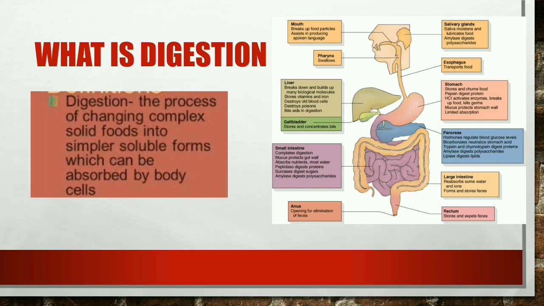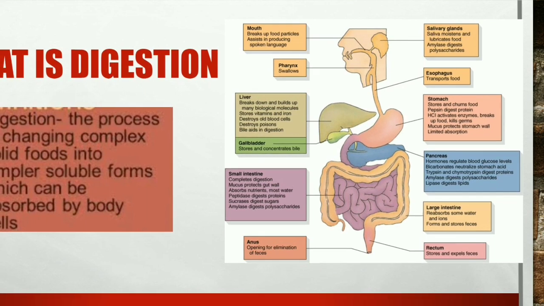The main motto of digestion is to convert the complex food material to the simplest form of food, that is, it will convert into glucose. Remember, it will convert into what? Glucose. Okay, in the form of sugar.